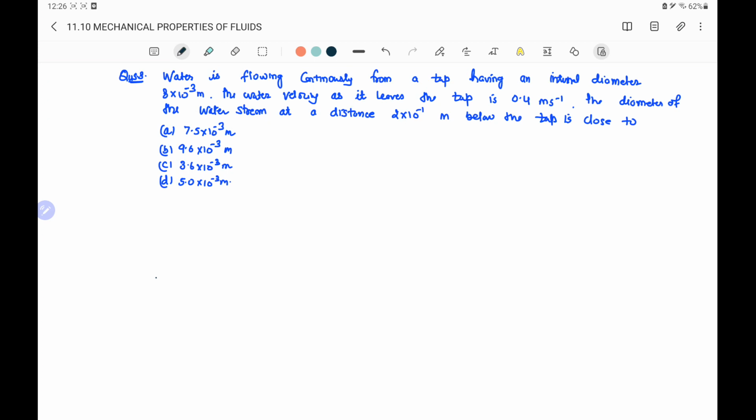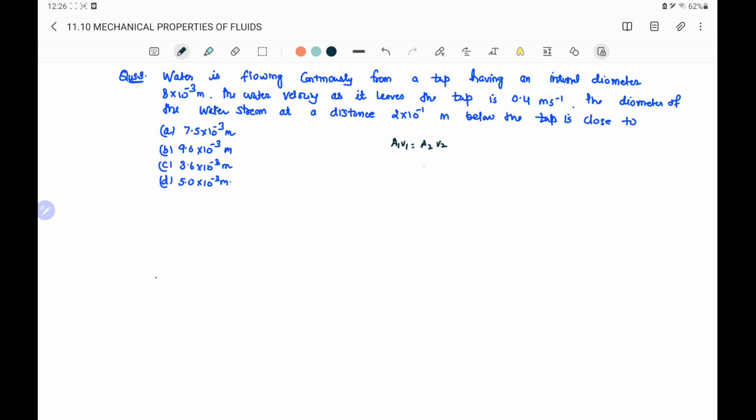Third question is, water is flowing continuously from a tap having an internal diameter 8 into 10 power minus 3 meter. The water velocity as it leaves the tap is 0.4 meter per second. The diameter of the water stream at a distance 2 into 10 power minus 1 meter below the tap is close to. Using the equation of continuity, we know that A1 V1 equals A2 V2.